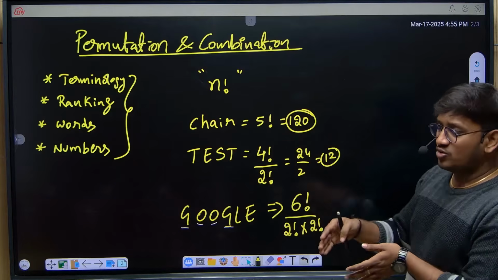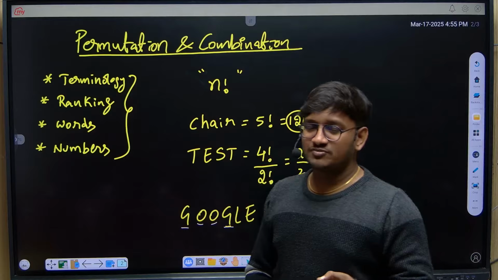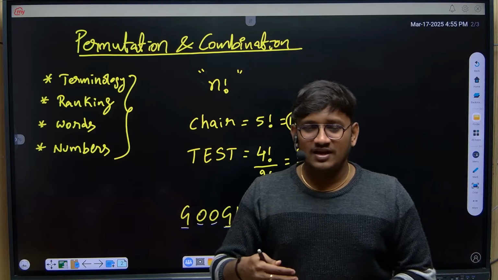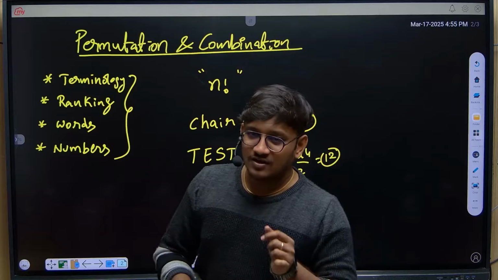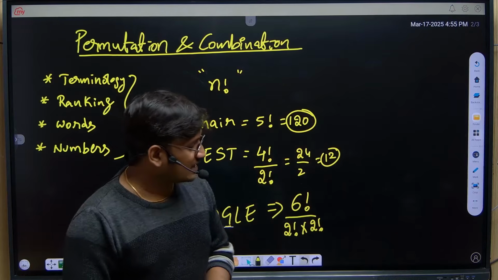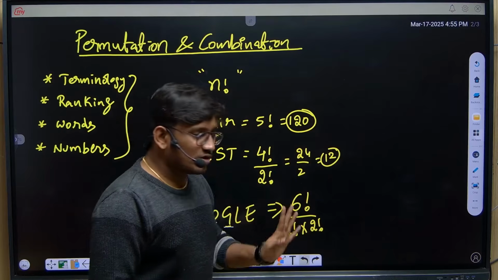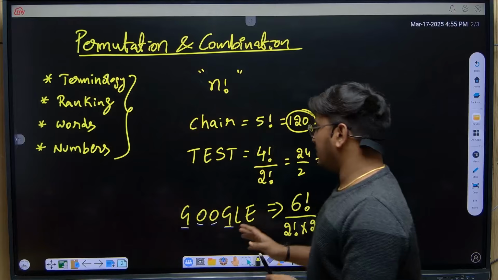So obviously you know how to solve those factorial values. Sometimes if the value is bigger than 6 or 7, you may get 12 factorial. There is no need to calculate the 12 factorial value. Options will be given in terms of factorial itself, so no need to worry about calculating that. So the answer is 6 factorial by 2 factorial into 2 factorial. I hope you are all clear with these basic points.